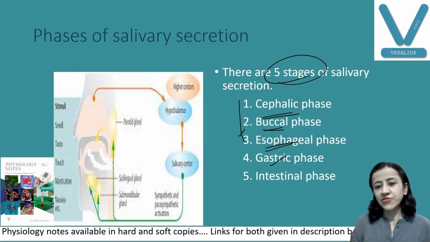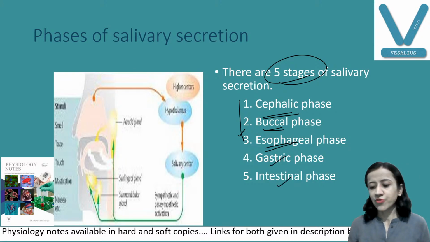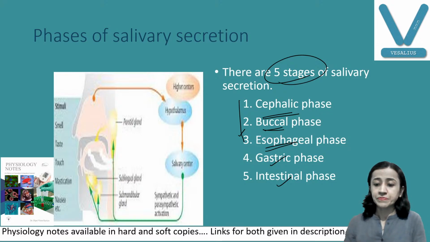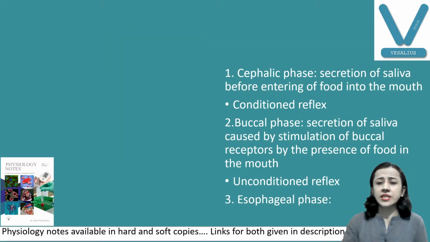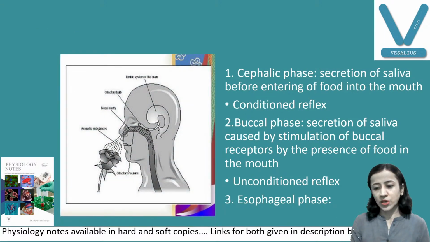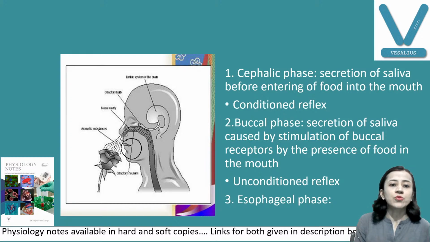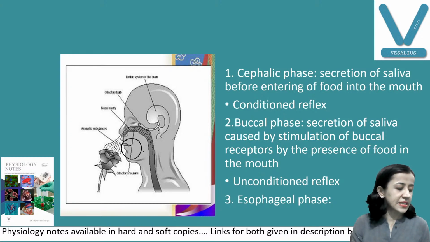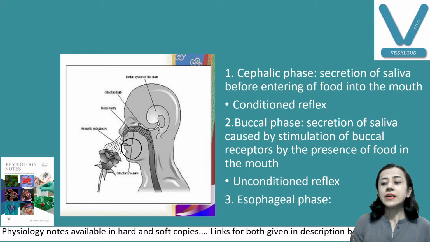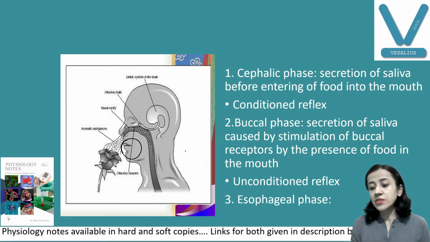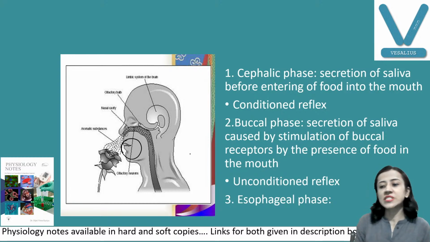Fourth, that is gastric phase, and fifth is intestinal phase. Now we will discuss one by one. Starting with the first one, cephalic phase. Here saliva secretion starts before the food is there in the mouth. Food is not there in the mouth, and saliva is secreted. What is the reason for secretion of saliva before food is there in the mouth?